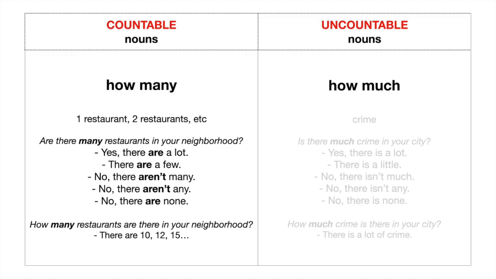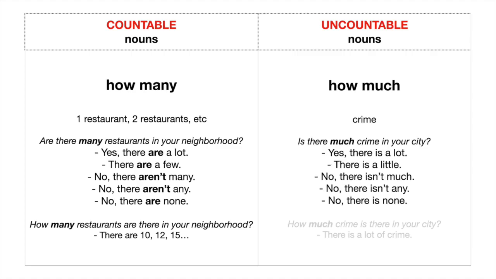For the uncountable nouns, we're going to use how much and much in different questions. For example, crime. Crime is a noun that you cannot count. Is there much crime in your city? And the answers can vary also. Yes, there is a lot. There is a little. No, there isn't much. No, there isn't any. No, there's none.